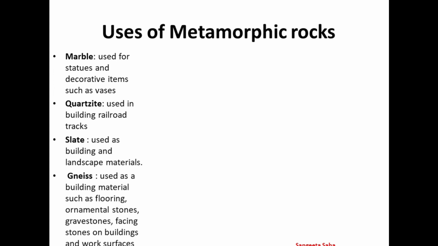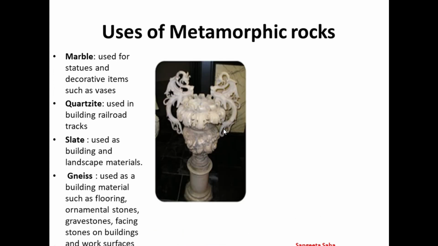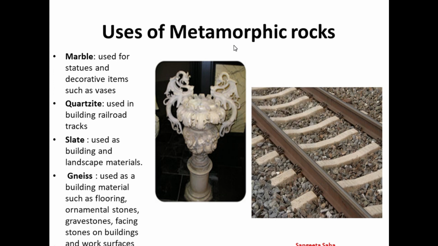Next, coming to the uses of metamorphic rocks. Quartzite and marble are commonly used for building materials and artwork. Marble is beautiful for statues and decorative items. Ground marble is also a component of toothpaste, plastics, and paper. Quartzite is also used for building railway tracks because it is hard in nature. Due to its hardness, it is often crushed and used in building railroad tracks, as you can see here in the diagram.